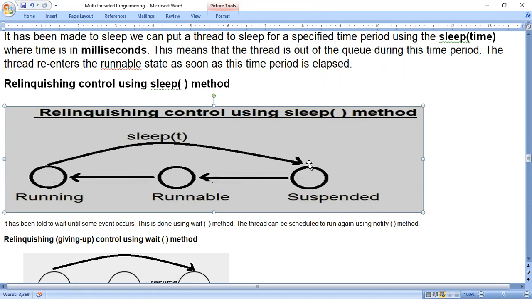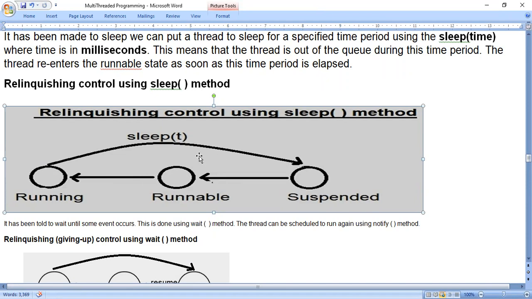So you can suspend it. And again, sleep of t means time. For example, if the t value is 1000, that means 1000 milliseconds, which is 1 second, so for 1 second it will stop working. After 1 second, again it comes to runnable and again running. Whenever the time period is finished, it comes back to runnable and running, so we need not do extra work there.